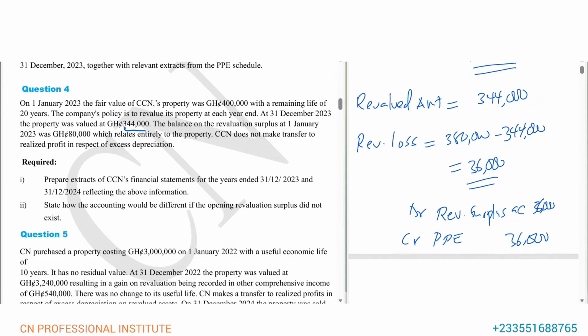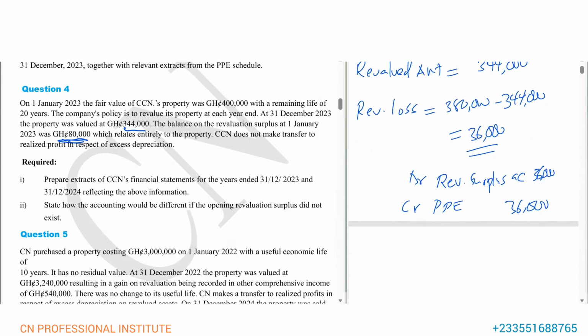So this is the entry. Don't forget, we have a loss, and this revaluation loss will be recorded in the revaluation surplus account, because we have a balance here of 80,000 sitting in the revaluation surplus account.